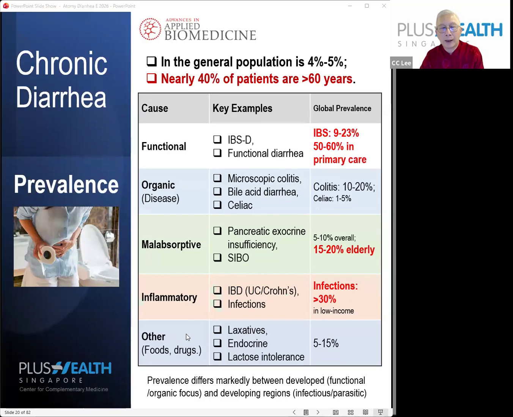Then we have other causes, like food that causes diarrhea. Food can be due to laxative medicines, lactose intolerance, endocrine problems. So this also accounts for 5 to 15%.